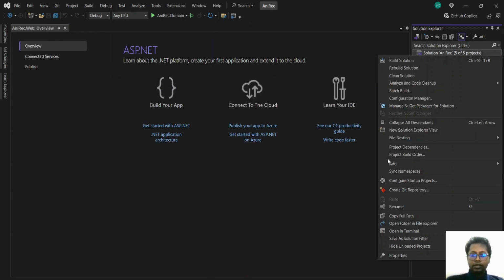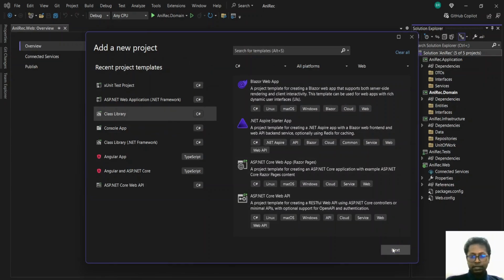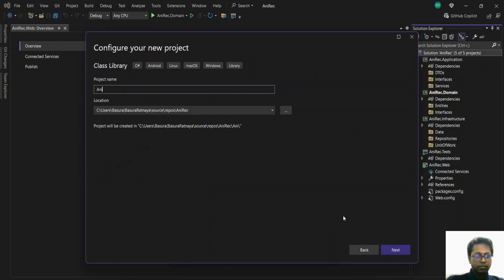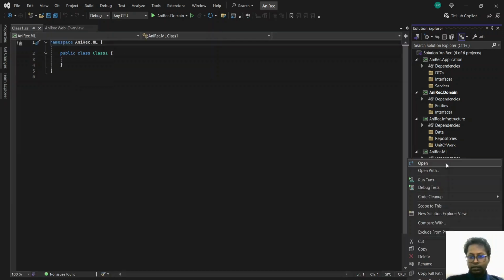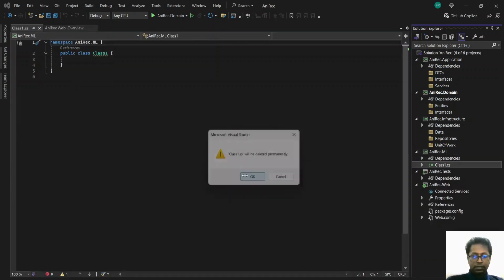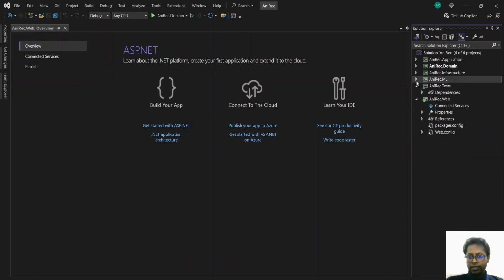Okay. Now we need another layer for our machine learning. This would also be a class library. This machine learning layer will handle the machine learning models and will integrate into the application layer. So we'll also discuss more about it later. For now, we'll add the skeleton ML. We'll get rid of the sample class. Okay, now we have the core essential layers that we need.